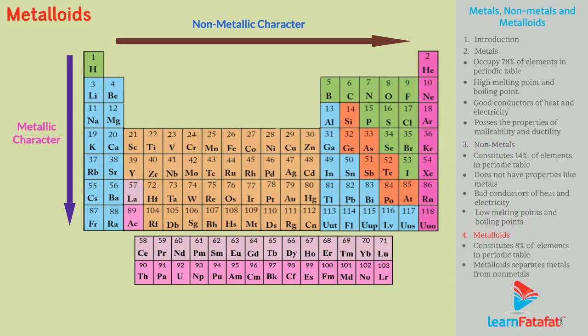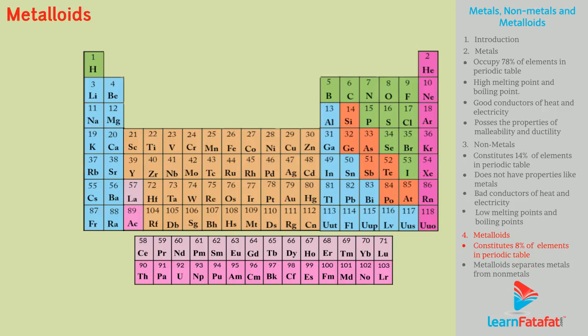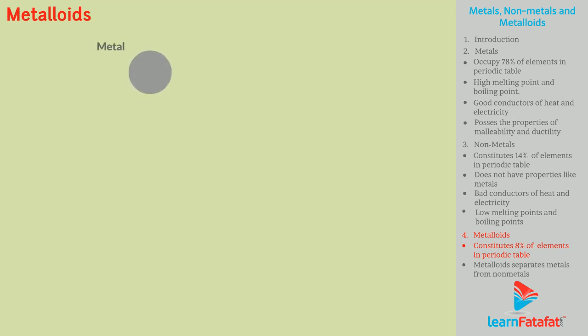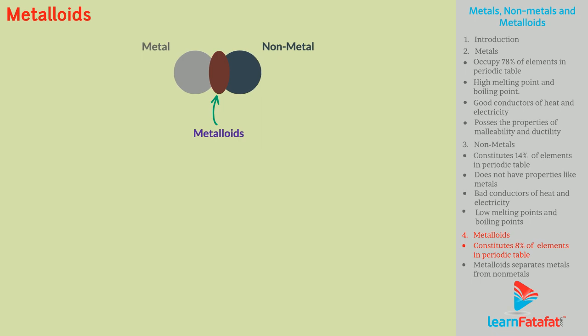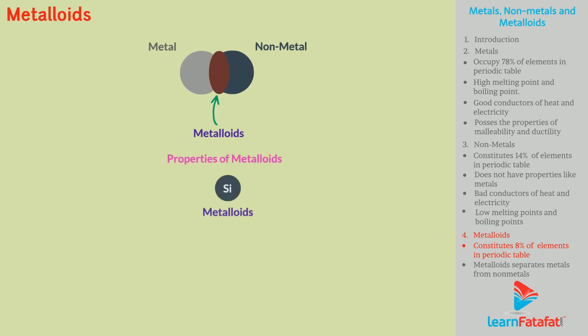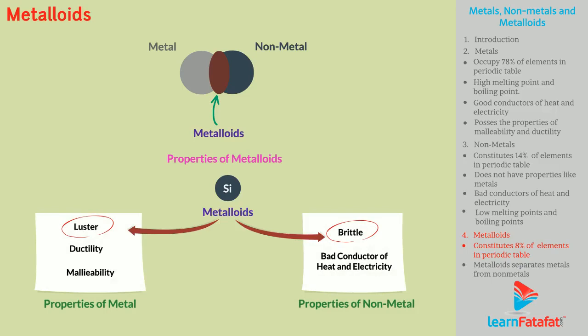Metalloids. In periodic table, you can see the zigzag line. The diagonal elements bordering the zigzag lines are called metalloids or semi-metals. Metalloids are the elements which have the ability to behave like metals as well as non-metals. That is, properties of metalloids lie in between metals and non-metals.